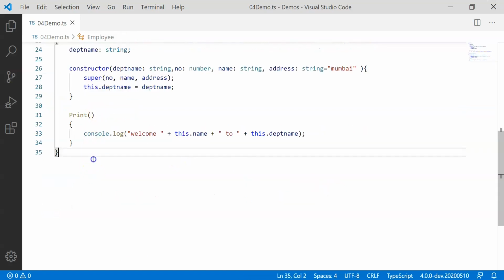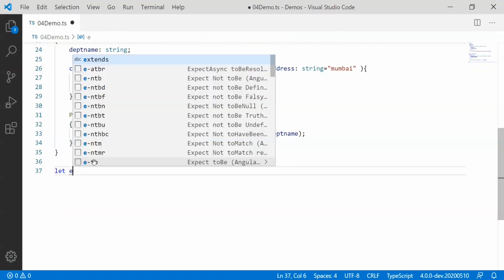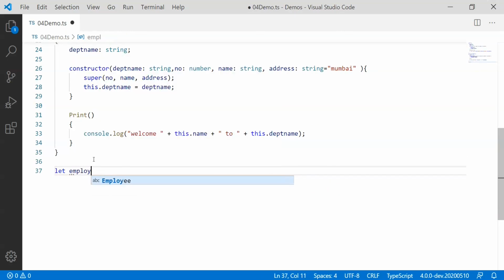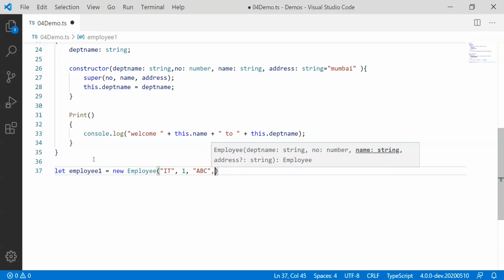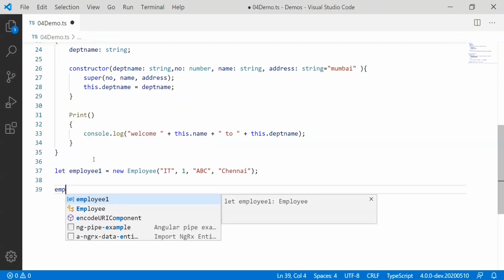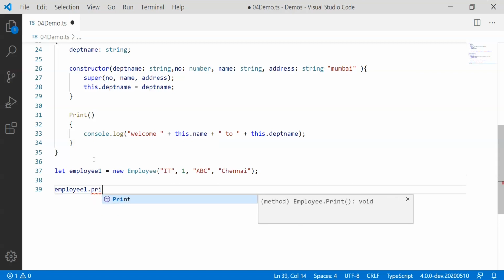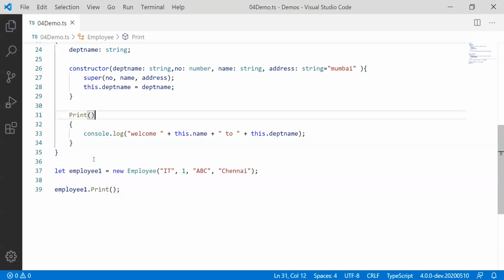And now let's create an employee class object here. I'm going to define let E1, or employee1, equal to new Employee, and now we'll have to pass 4 parameters. The last one is optional. I'll pass 1000 number or department name as in IT. I'll pass string number like 1, name as in, let's say, ABC, and address as in Chennai. Let's see what we get now. And whatever employee1 dot print function does, we'll simply print it on the console. This should return void, so I'll mention void as the return type of this function.